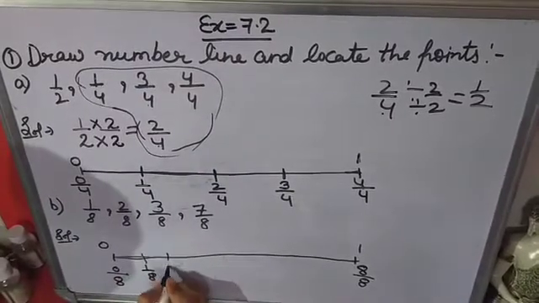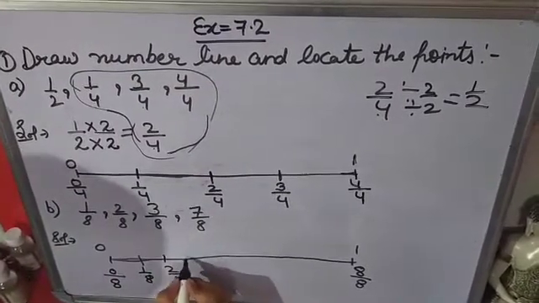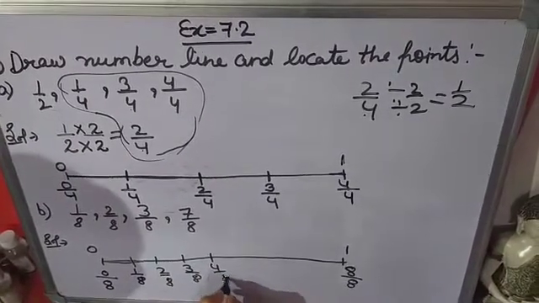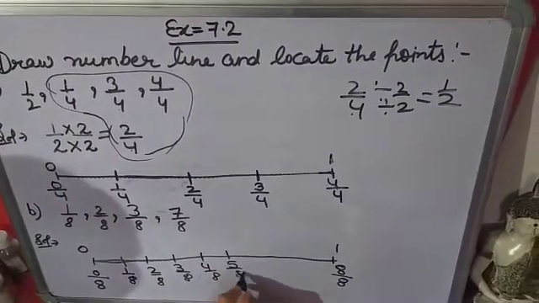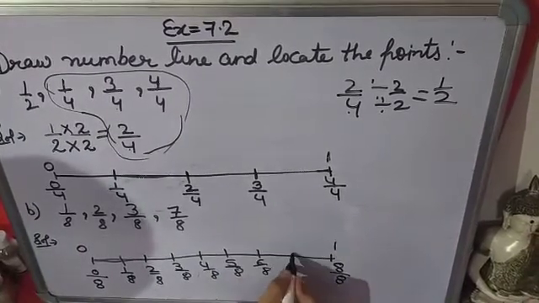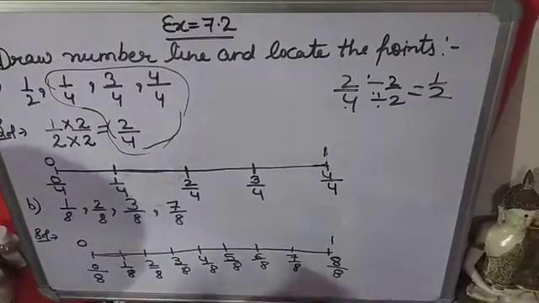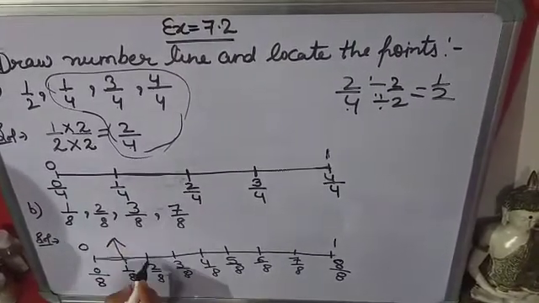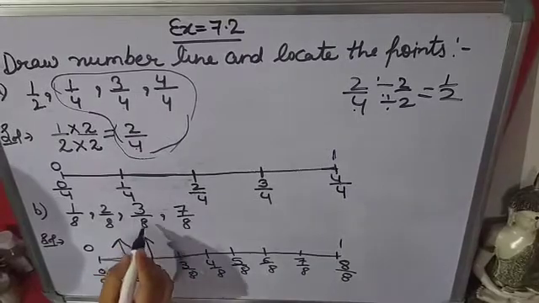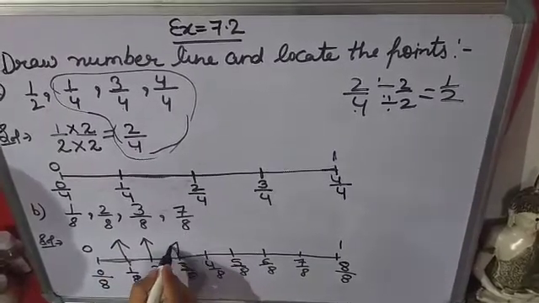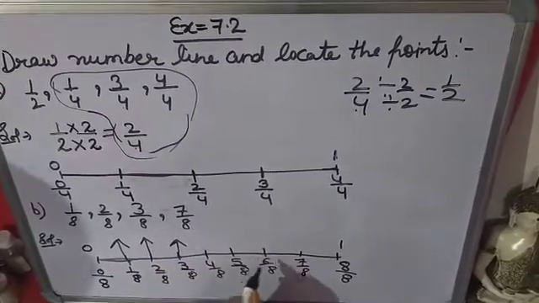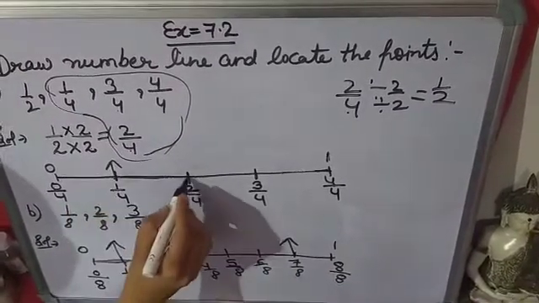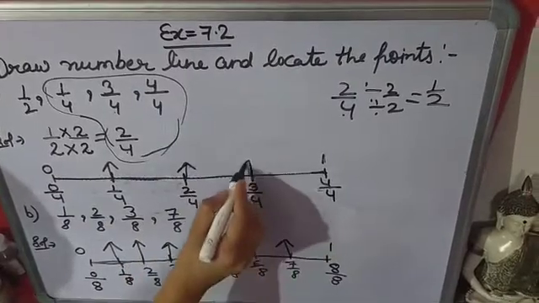1/8, 2/8, 3/8, 4/8, 5/8, 6/8, and 7 upon 8. Now you have to show 1 upon 8. This is 1 upon 8. This is 2 upon 8. This is 3 upon 8. This is 7 upon 8. Like this you have to locate the numbers.